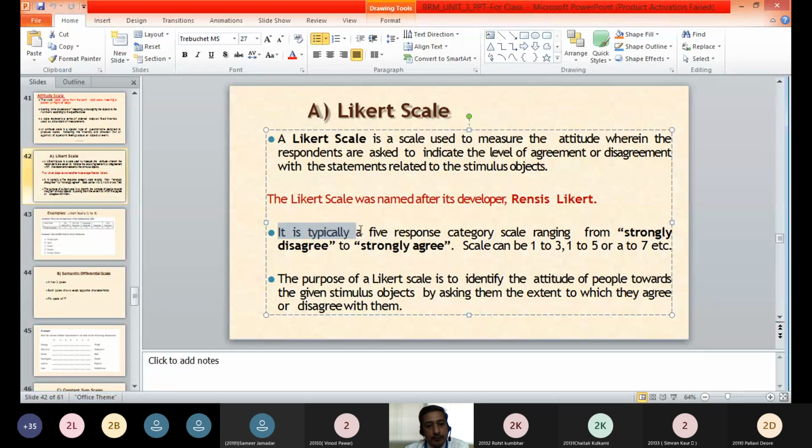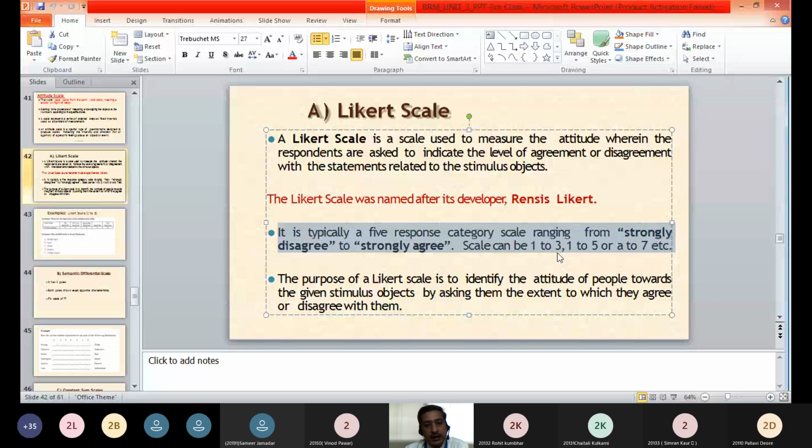There are typically 5 response categories ranging from strongly agree to strongly disagree. So there can be various categories or levels in which we take the response of the respondent. There may be a 5-point Likert scale, wherein we have 5 categories from strongly disagree to strongly agree.